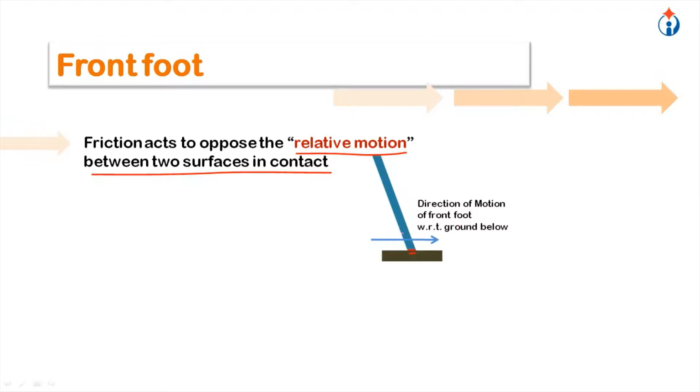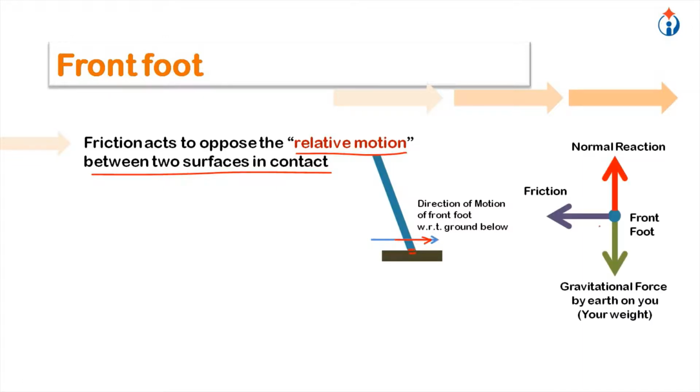Your foot was moving like this in this direction, so it was having relative motion with respect to the ground. And when they are in contact, friction force starts to act. So it is opposing that. It opposes the relative motion between two surfaces in contact. So on your foot, the friction force acts in this direction.